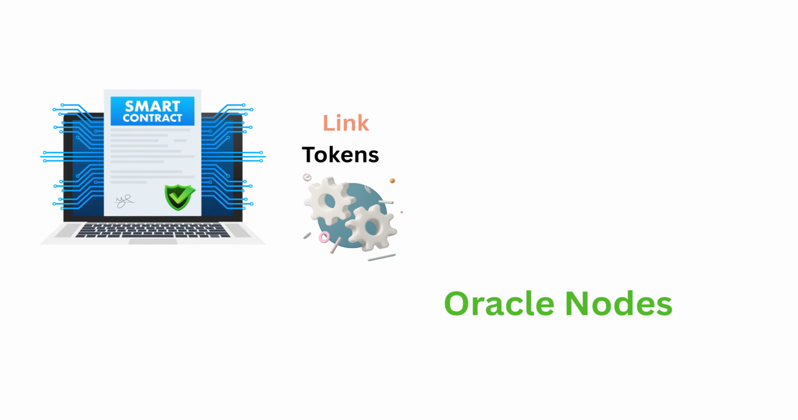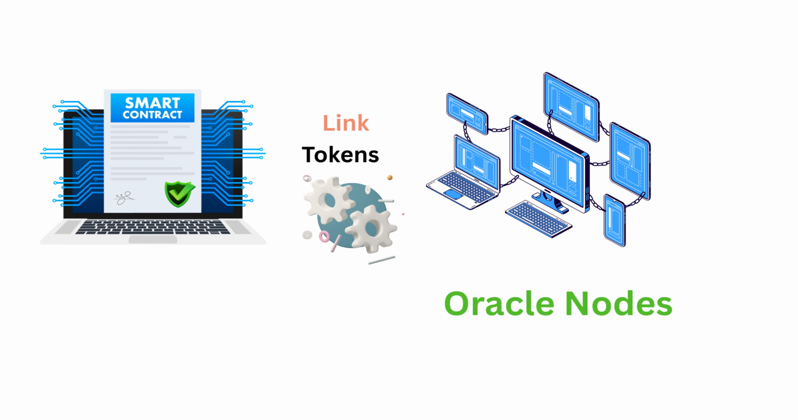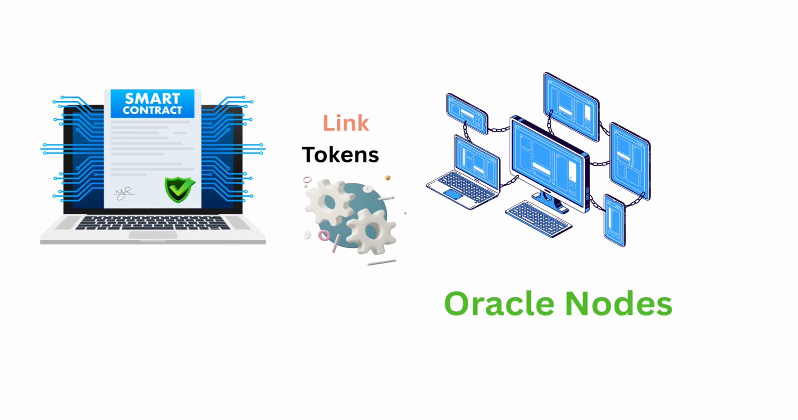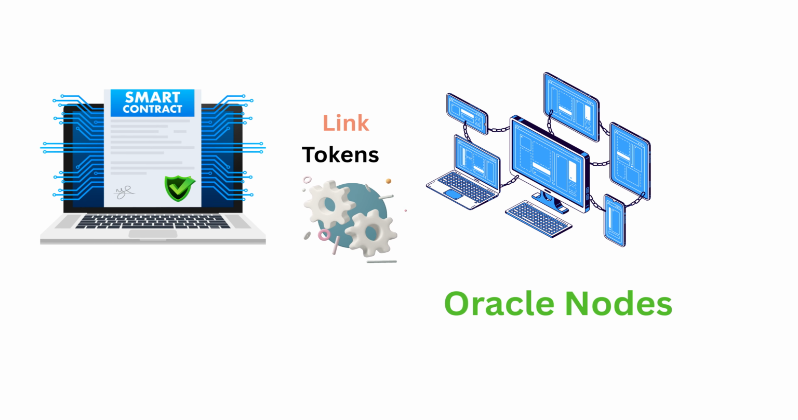And what is the Link token? It powers the Chainlink network. Smart contracts pay Link to oracle nodes for delivering reliable data. And node operators stake Link to prove they're trustworthy. So Link is the fuel, the money that keeps the system running fairly.